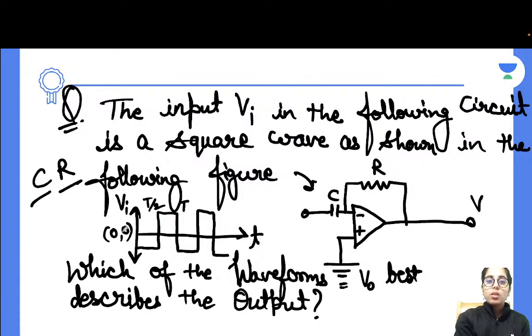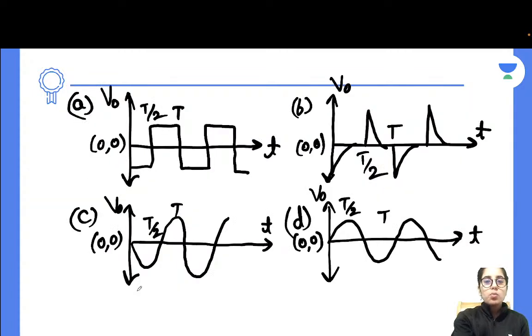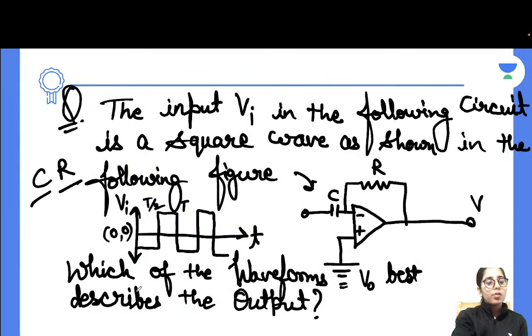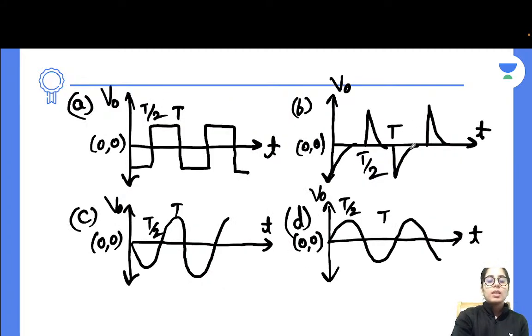Its input is a square wave, you can see how it is given to you here. So when you differentiate this kind of wave, what will you get? It will give you spikes or Dirac delta functions, because it is a square wave. When you differentiate the square wave, you will get something similar to this. It doesn't give you anything like this or this. Why?